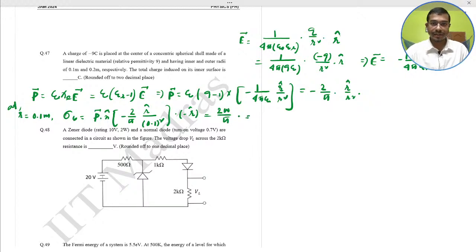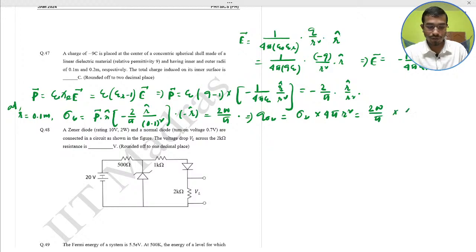That implies that you have to find the total. This is the surface charge density. You have to find the total charge. Total charge means the Q of sigma b, that is equal to surface charge sigma b times the elementary area 4 pi r square. So this would become 200 by pi into 4 pi r square. R square means 0.1 whole square. So after calculation, this would become 8. 8 would be the correct answer. 8 coulomb. The total charge induced on its inner surface would be 8 coulomb.